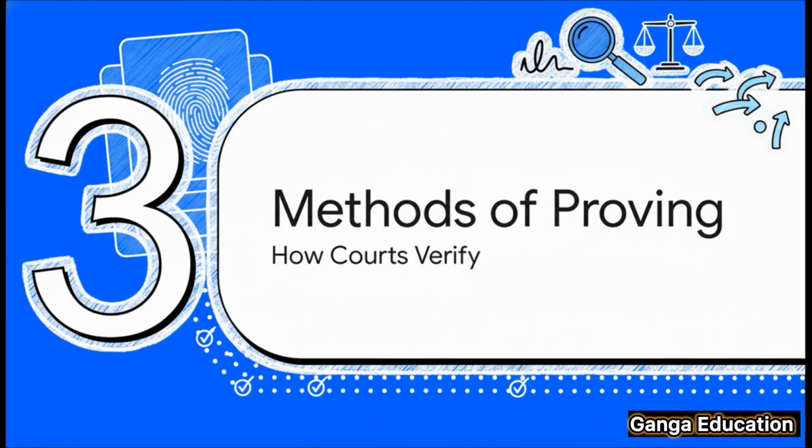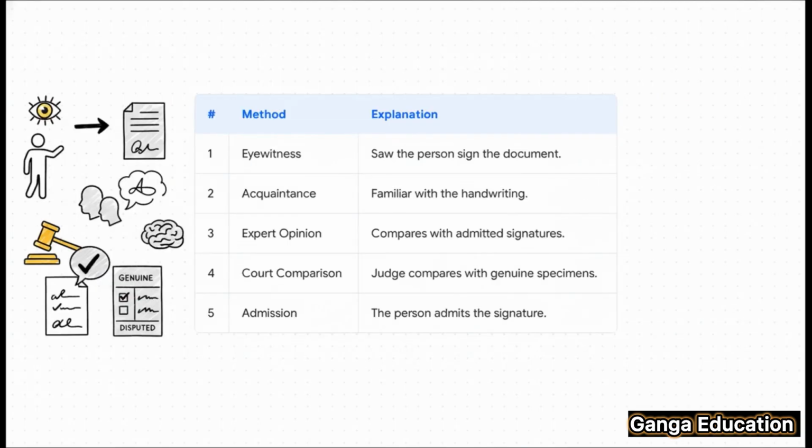Okay, so the law says you have to prove it. The next logical question is, how do you actually do that in a courtroom? Thankfully, the law recognizes several established methods for proving a signature is authentic. Let's take a look. There are 5 main ways to do this. First, you have eyewitness testimony, someone who literally saw the pen hit the paper. That's direct evidence. Second, you can bring in someone who is acquainted with the handwriting, maybe a close colleague or a family member who sees it all the time.